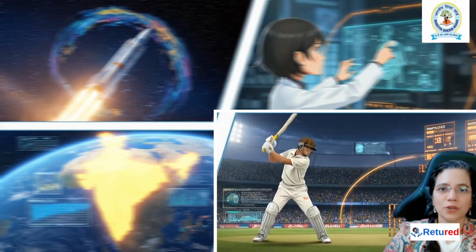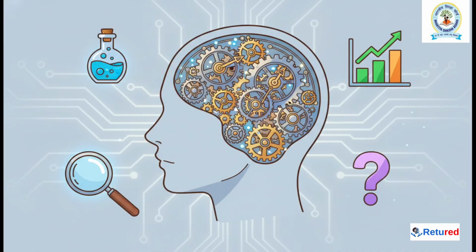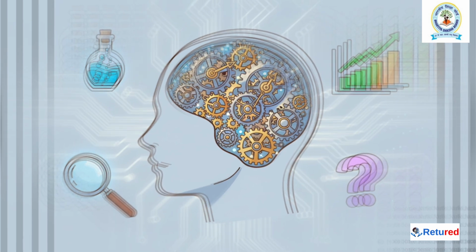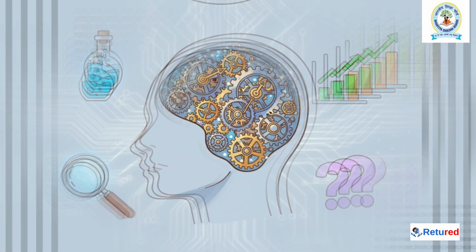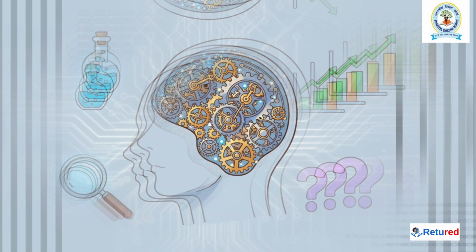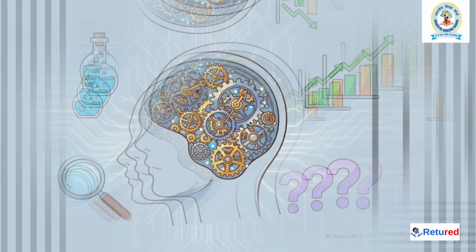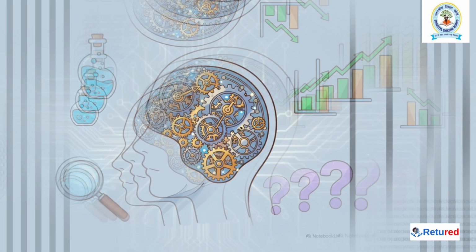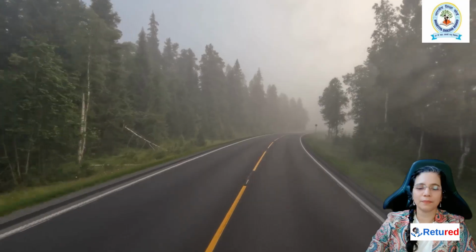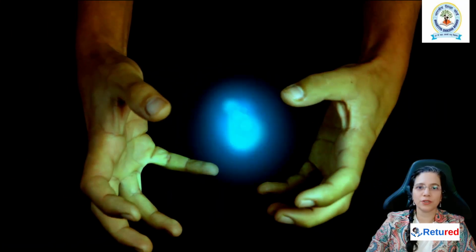It's used to forecast our vital monsoons, to analyze the financial markets, and even to plan strategy in a game of cricket. So, if there's one thing I really want you to take away from this, it's that probability isn't just some chapter in your maths textbook. It's so much more. It is a framework for clear thinking. It's a real world tool for making smarter, more informed decisions in a world that's always going to be full of uncertainty.